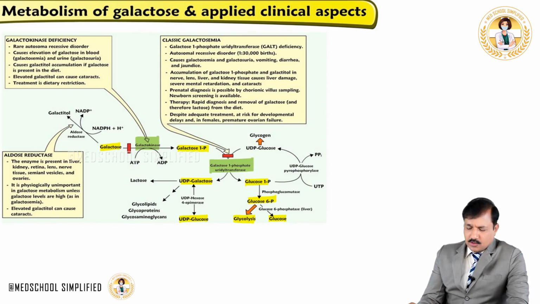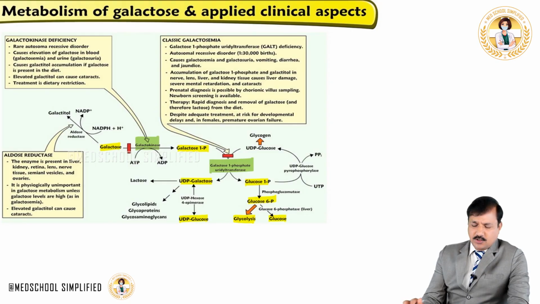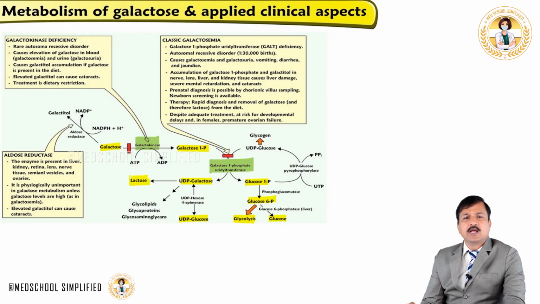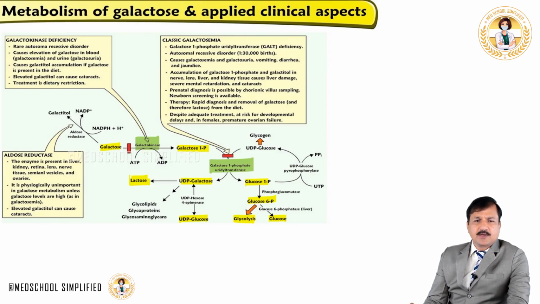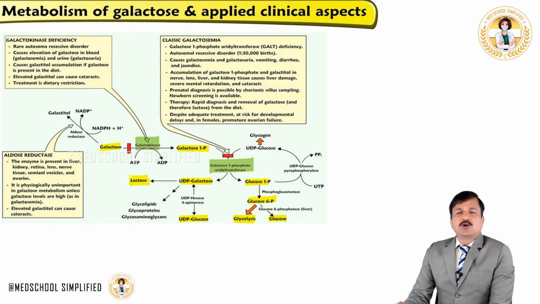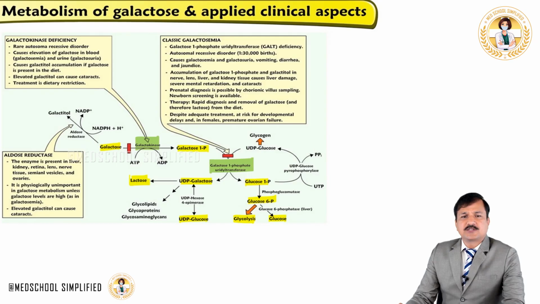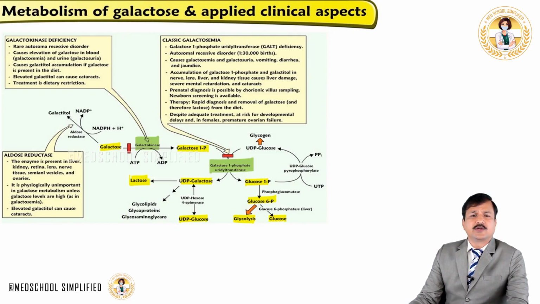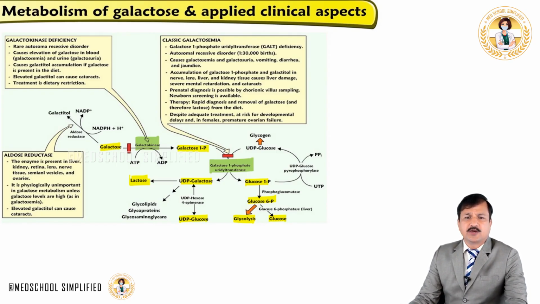Okay. Now, let's look at UDP-galactose. UDP-galactose can also go towards lactose formation. UDP-galactose conversion to lactose is done by lactose synthase enzyme, because UDP-galactose can be condensed with glucose to become lactose. Lactose synthase enzyme is going to make a beta-1,4 glycosidic bond to make lactose, and that's how lactating mammary glands synthesize lactose. So lactating mammary glands will express lactose synthase and make lactose. And also UDP-galactose can go into glycolipids, glycoproteins and glycosaminoglycans formation.